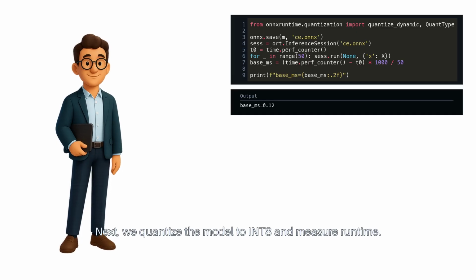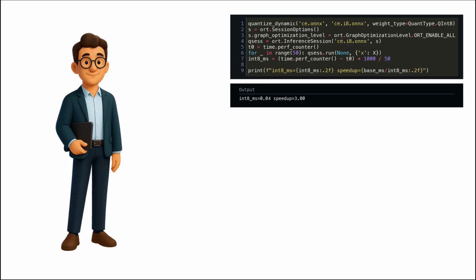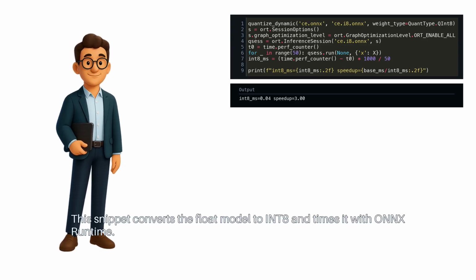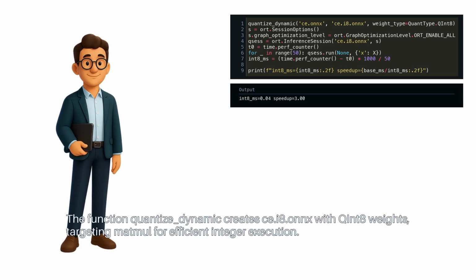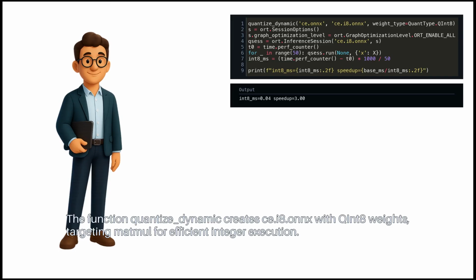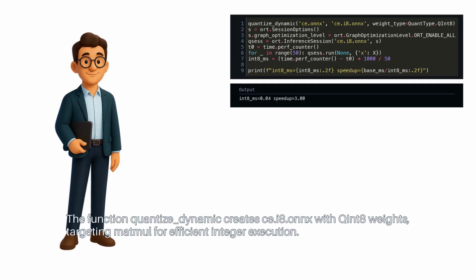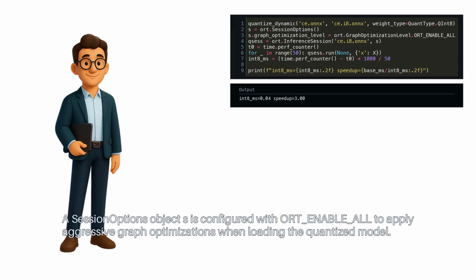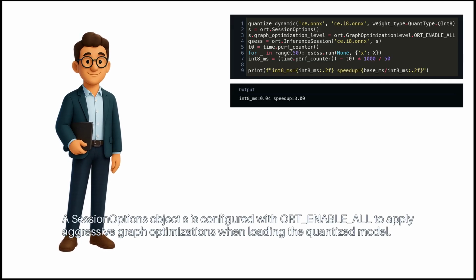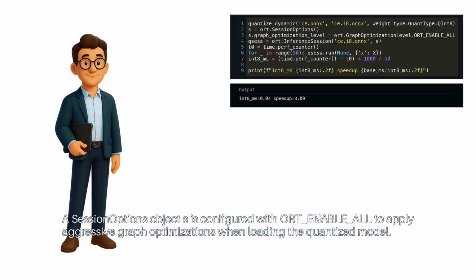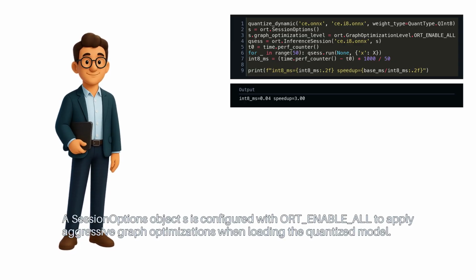Next, we quantize the model to INT8 and measure runtime. This snippet converts the float model to INT8 and times it with ONNX Runtime. The function quantize_dynamic creates ce.i8.onnx with int8 weights, targeting MatMul for efficient integer execution. A session options object, S, is configured with ORT_ENABLE_ALL to apply aggressive graph optimizations when loading the quantized model.